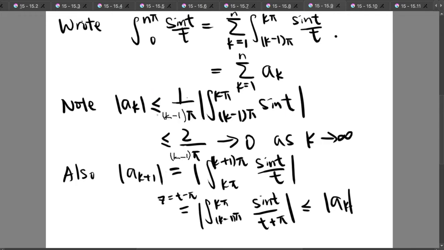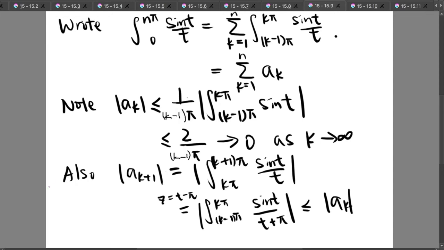The reason for this inequality is because the lower bound of t is equal to (k−1)π. And using the fact that cosine has an upper bound of 1, we know that this integral here is smaller than or equal to 2 over (k−1)π. And we know that as k tends to infinity, this expression will tend to 0. And therefore a_k will converge to 0 as k tends to infinity.